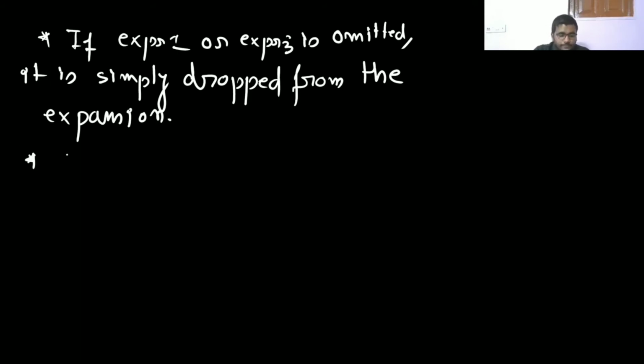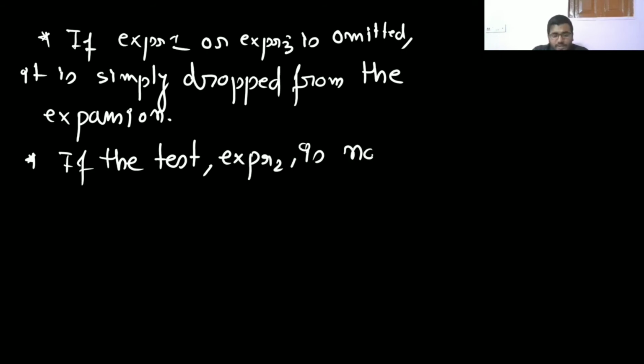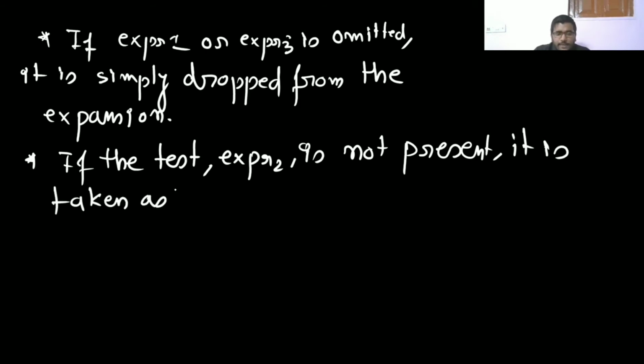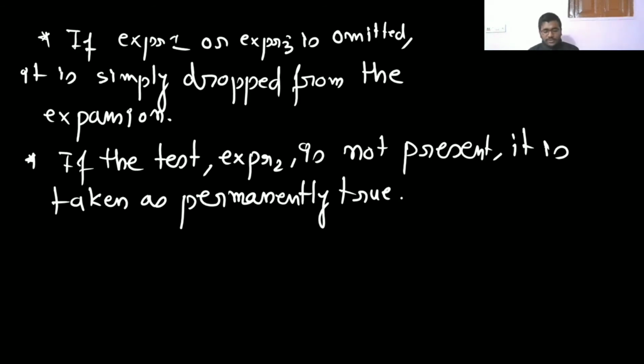If the test, that is the relational expression, expression 2, is not present, it is taken as permanently true. Understood? The expressions can be separated by semicolons also.